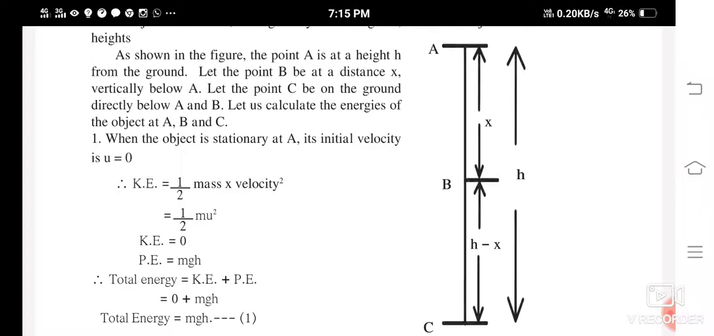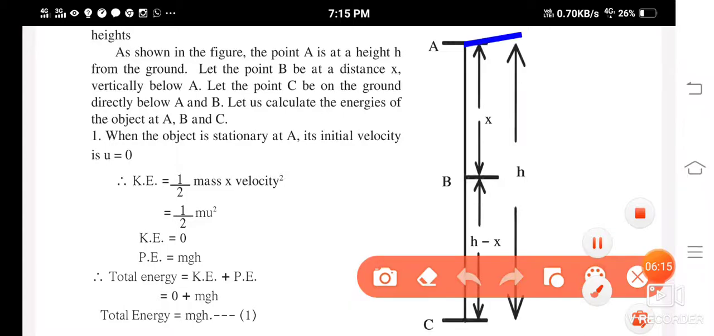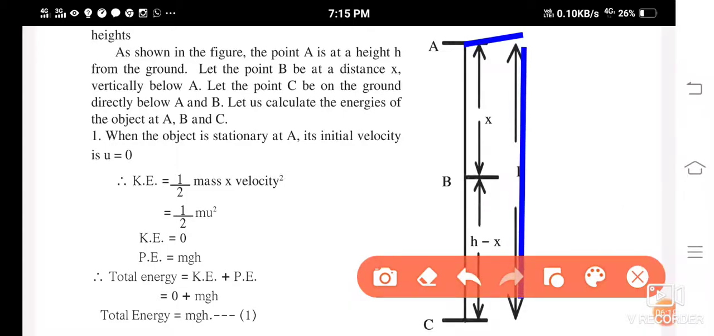As shown in the figure, the point A is at a height h from the ground. So you can see here this A which is there. Yes, it is at a height h from the ground, isn't it? So let the point B be at a distance x. So this point which is there, this is at a distance x. This distance which is there, this is x.